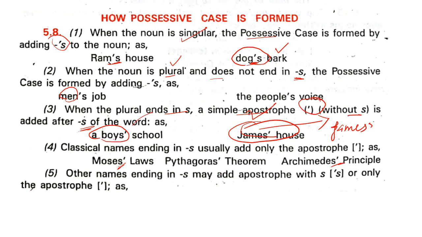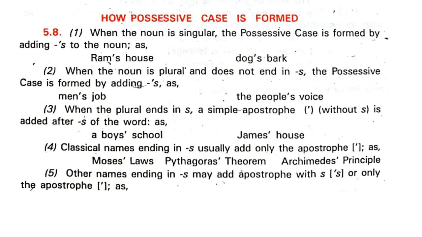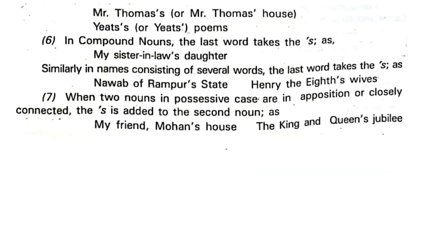Okay. Now other names ending in s, we may add what? Apostrophe with s, that is simply apostrophe s, or only the apostrophe. The example is given at the back. Did you understand the first four examples? Have you understood, my dear children? Okay. Mr. Thomas' house or Mr. Thomas's house. Yeats's poems, that is W.B. Yeats. Okay, he's a poet. Mr. Thomas' house or Mr. Thomas's house. Let us go back to that.